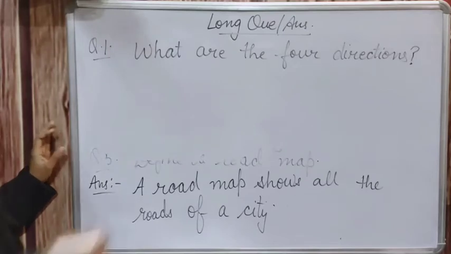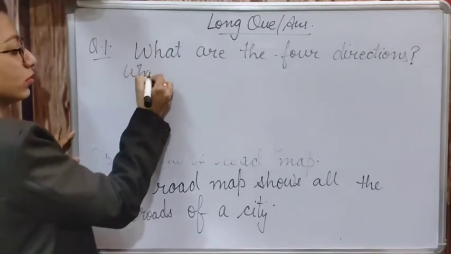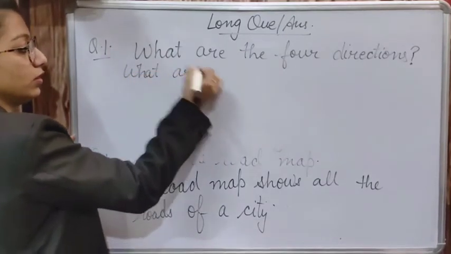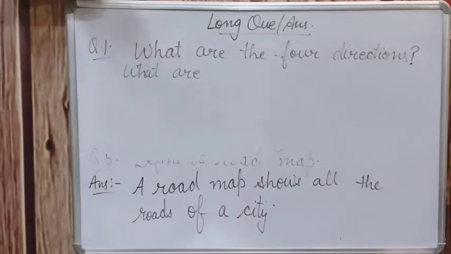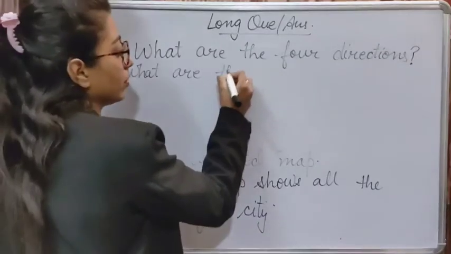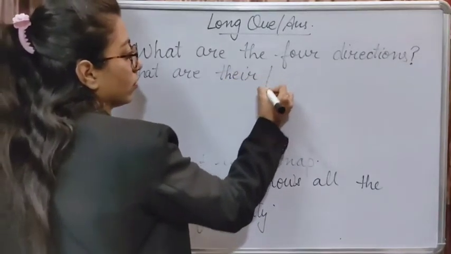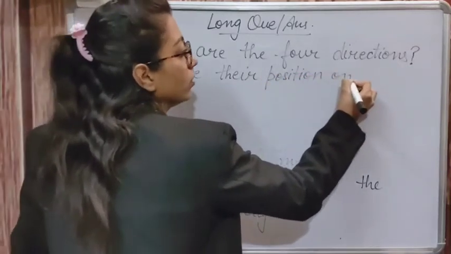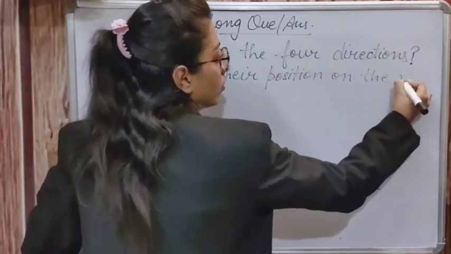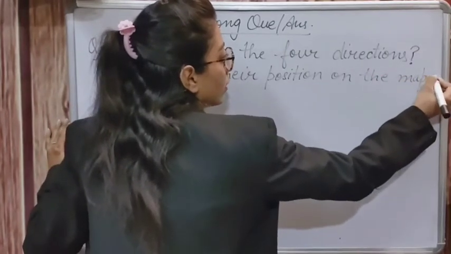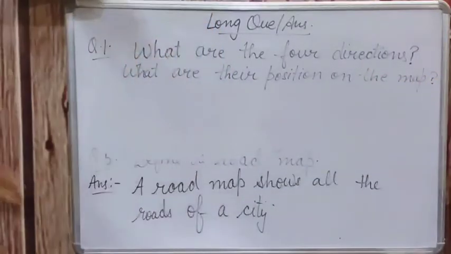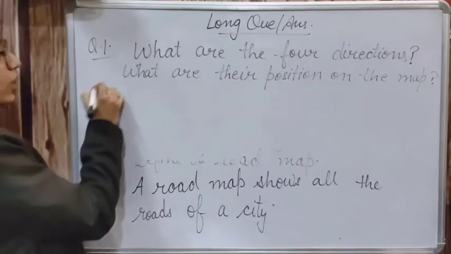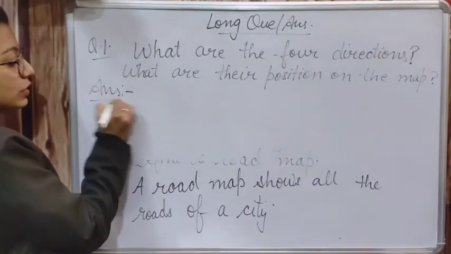What are their positions on the map? So yes, we have to tell about the four directions and we have to tell about their positions on the map.